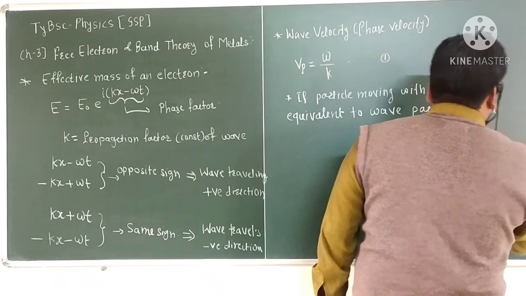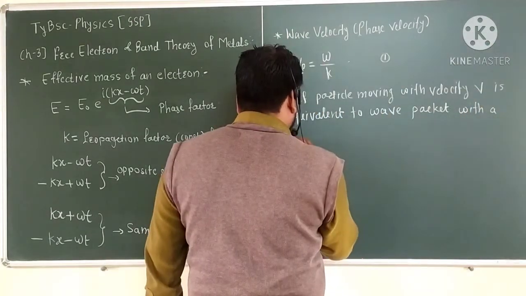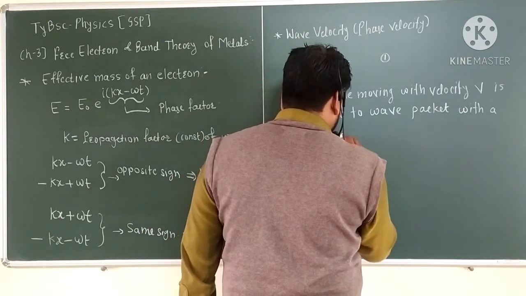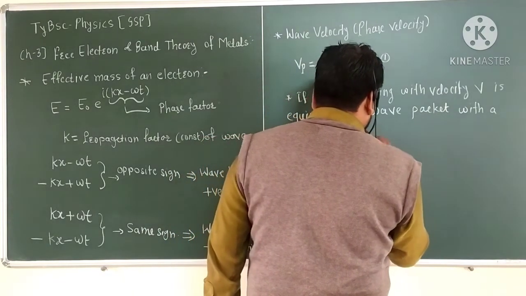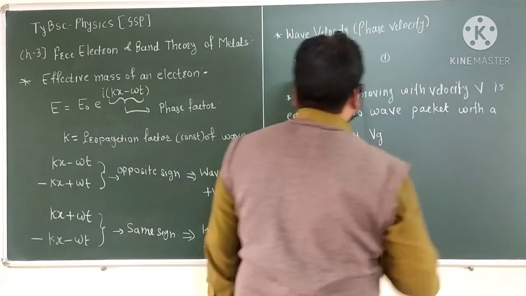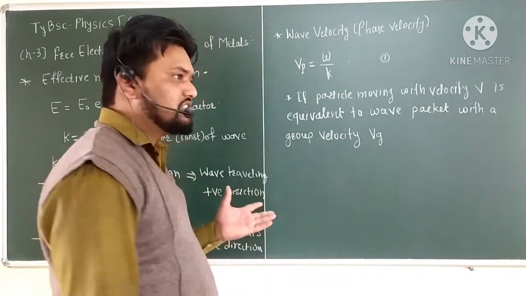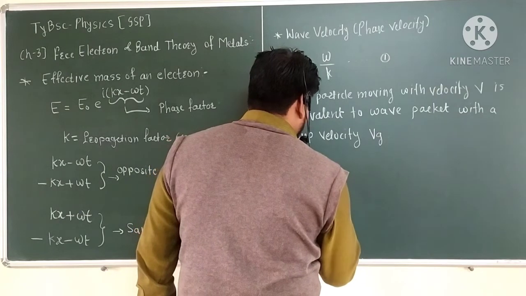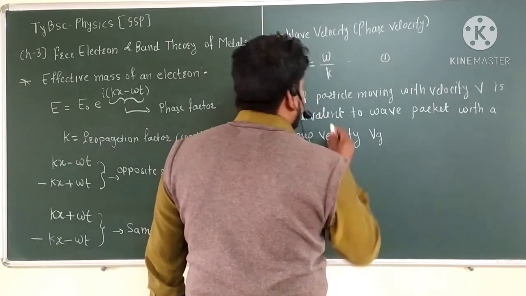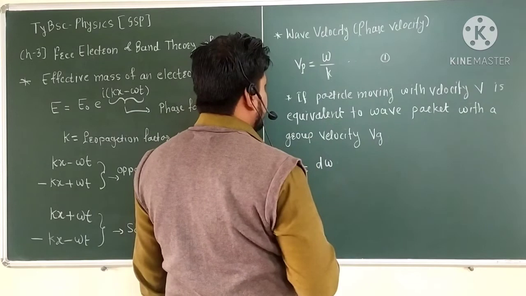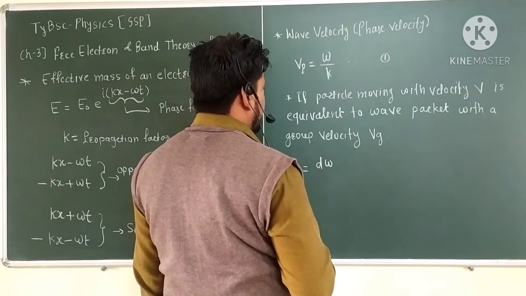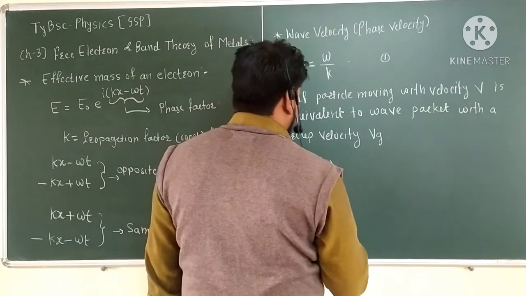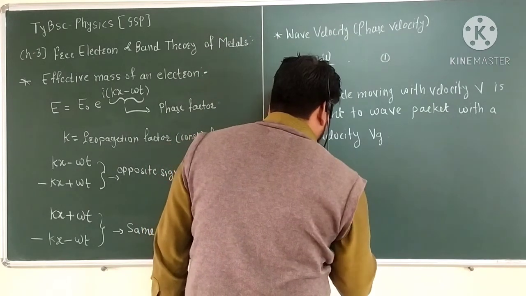The group velocity is given by the differentiation of omega with respect to the propagation vector, Vg equals d omega by dk.